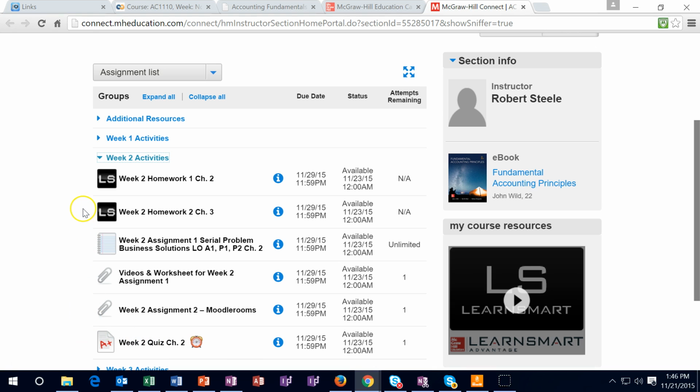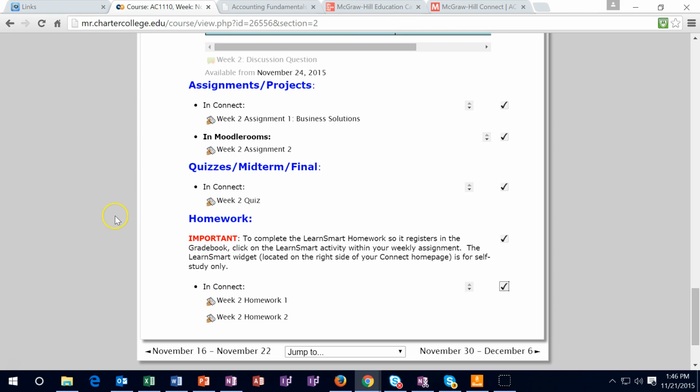The assignments, on the other hand, will be open for late work for partial credit after that date. Going back to the cookie trail up here. So then you want to check that off, and that's going to be it for basically week 2.